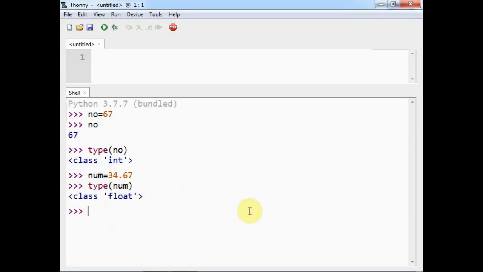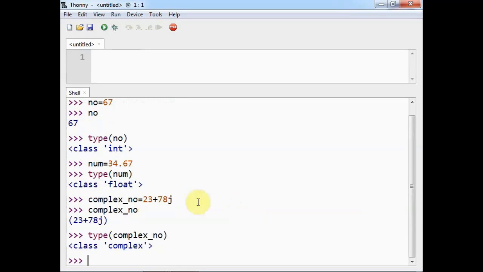Similarly in Python, there is a facility to use complex numbers. So if I say complex_number is equal to 23 plus 78j, and if I print complex_number, then it will print the number in parentheses, and I can also find out the class of this complex number, and that will be complex.